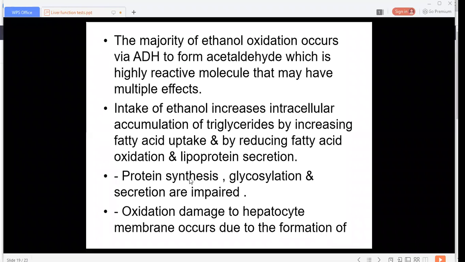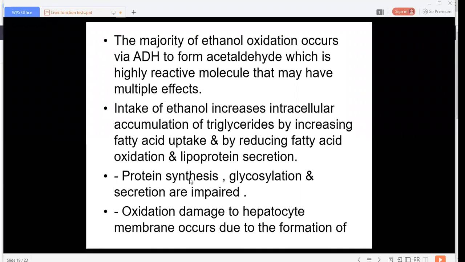There is oxidative damage to the hepatocyte membrane due to formation of reactive oxygen species, and oxidative stress increases. Then next is the immunological mechanism, that is ethanol causes a direct immunogenic attack on the hepatocyte.